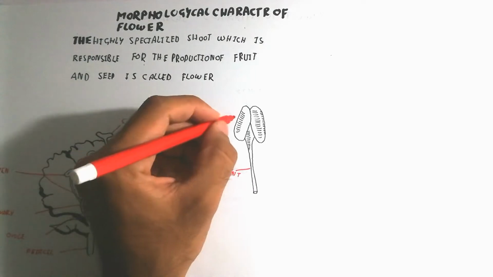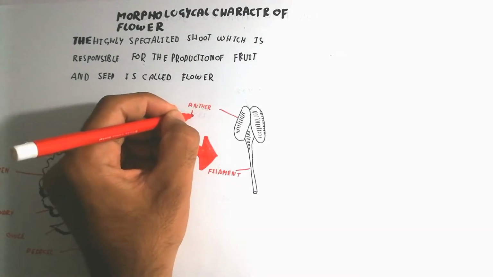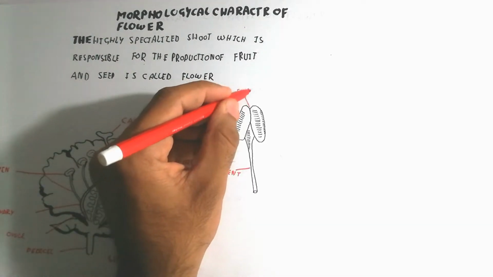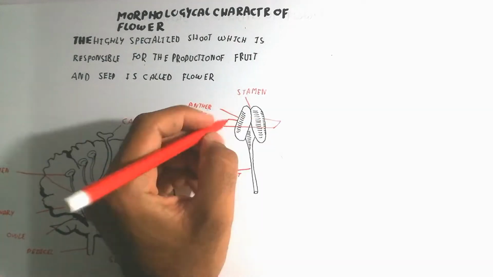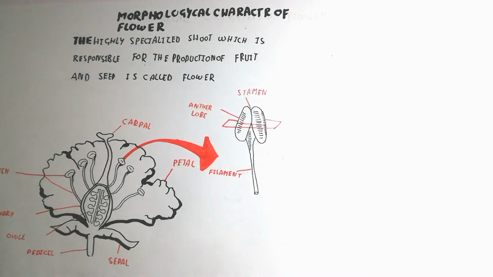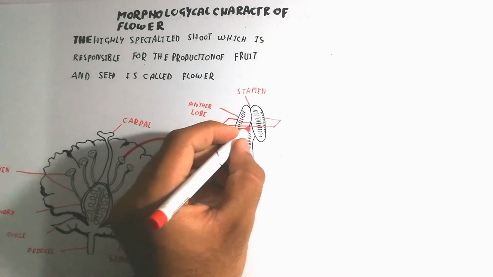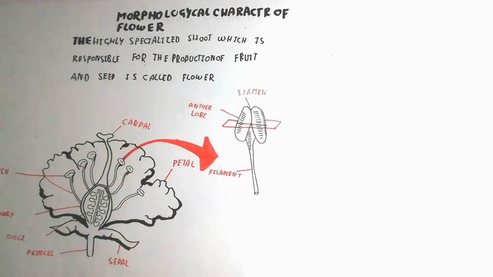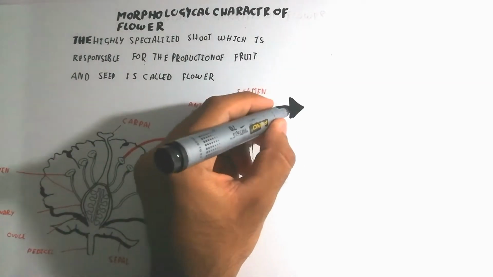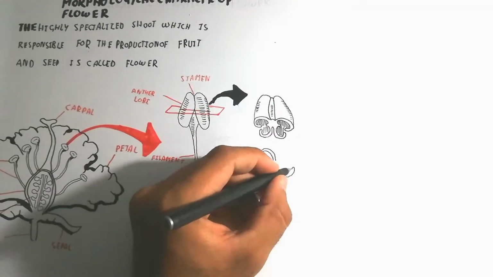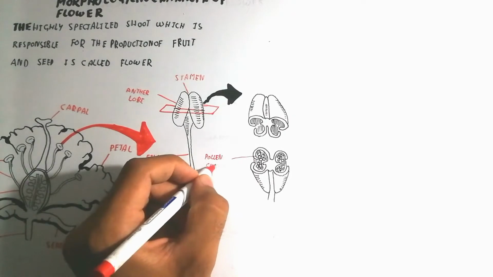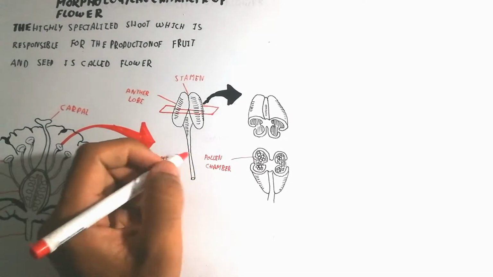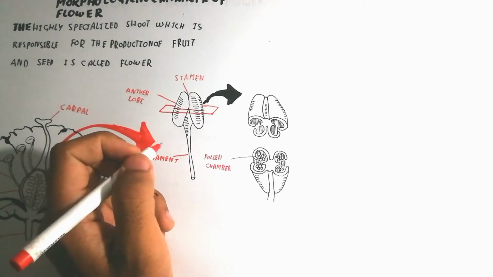So first of all, we will talk about the male characters in the similar flower, that is known as a hermaphrodite flower, because both sexes are present in the same flower. The same flower contains stamen, that is composed of a filament and the anther lobe, and I will draw a cross section of the stamen. A stamen contains chambers. There are 4 chambers, 5 chambers, but importantly there are 4 chambers which contain the pollen.